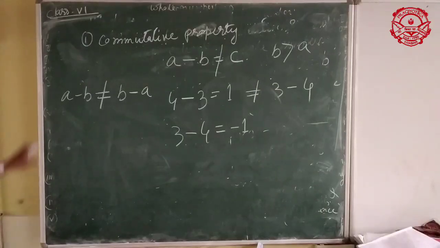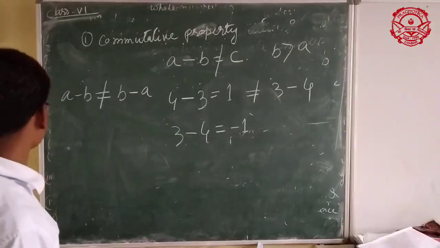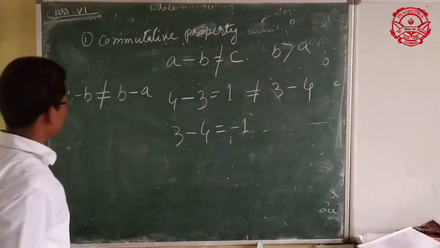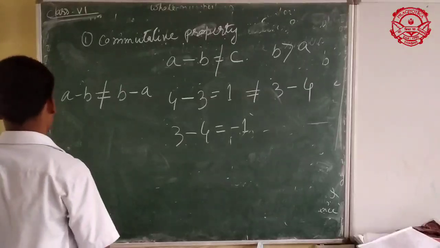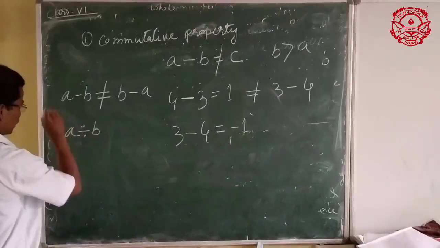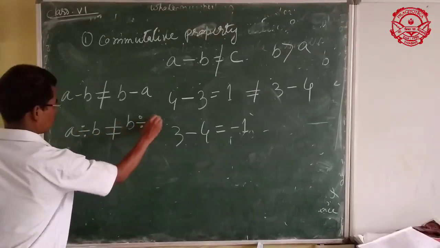So commutative property is not applicable in subtraction. Likewise, commutative property is not applicable in division also.